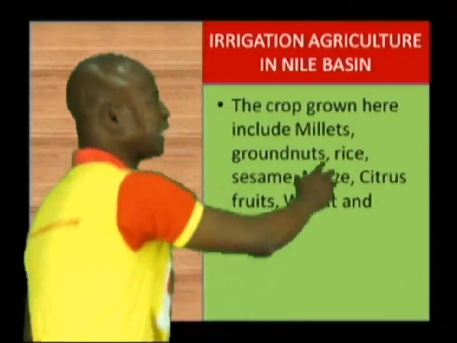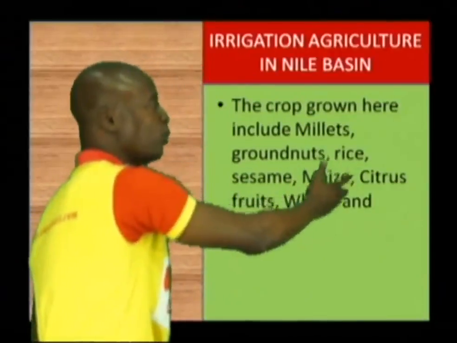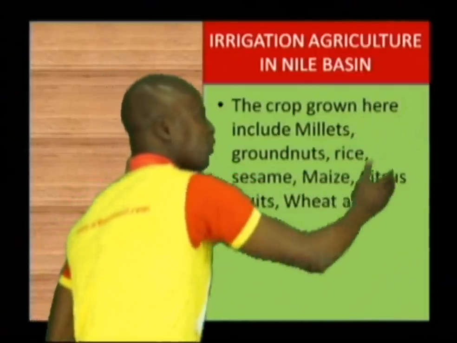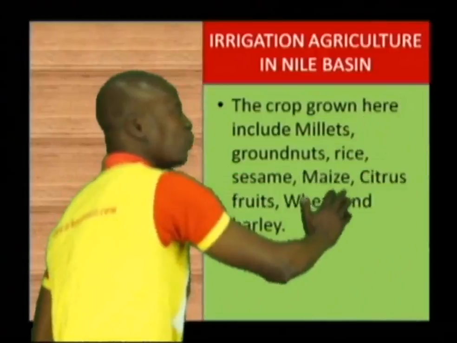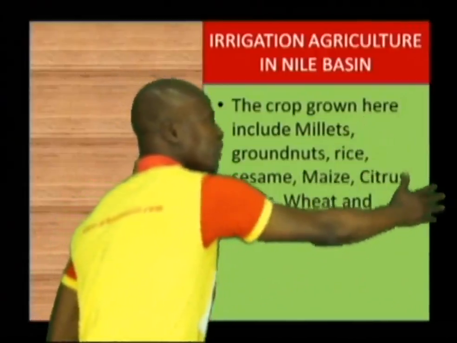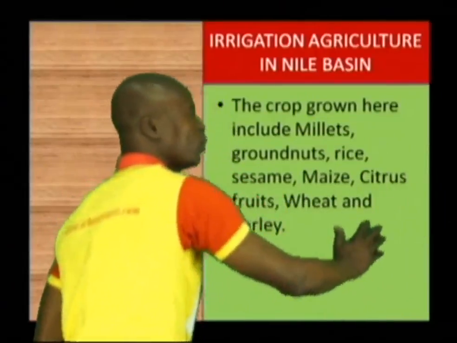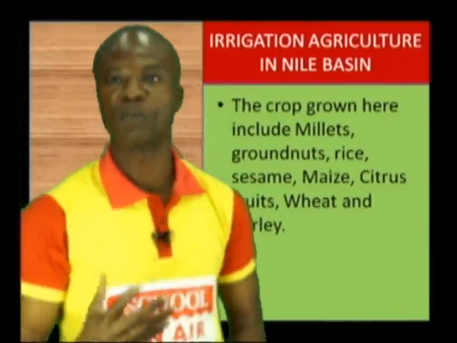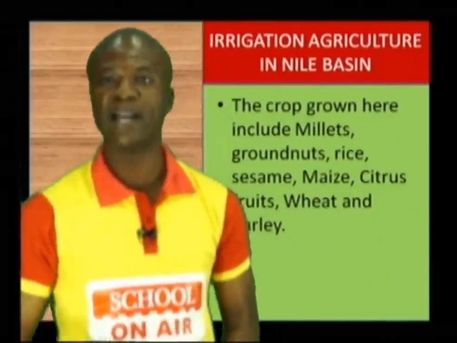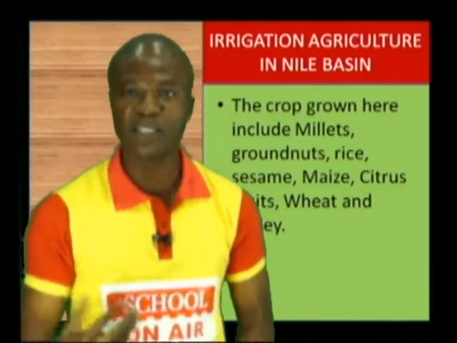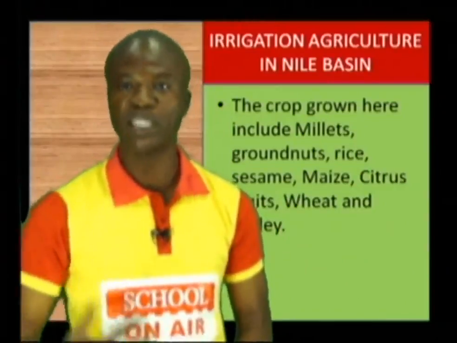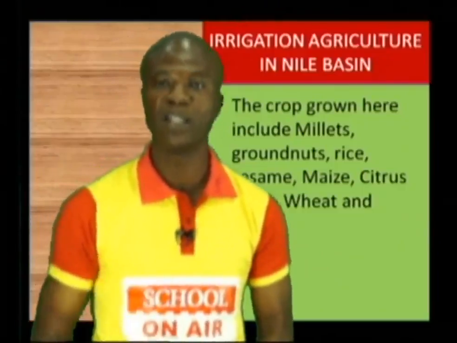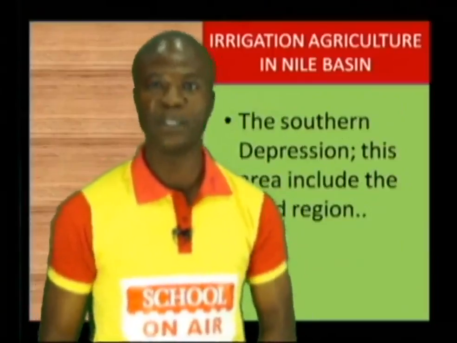Also, in this area, we have different types of crops being grown. We have millets, groundnuts, rice, sugarcane, sesame, maize, citrus, fruits, wheat, and barley. If you look at the characteristics of these crops grown in this particular area, they need a lot of water. Rice needs a lot of water. Even citrus needs a lot of water. Barley needs a lot of water. And that is why they practice a lot of irrigation in the Nile Basin.